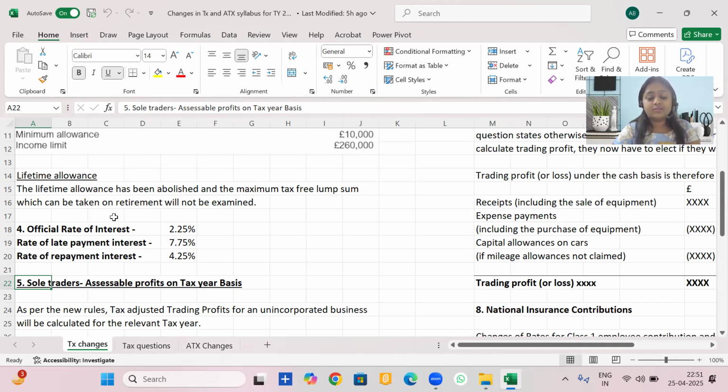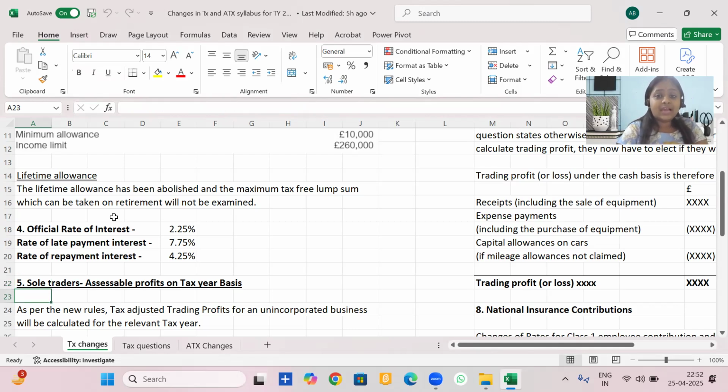The rate of repayment interest, when refunds are issued by HMRC. They issue refunds along with interest payments for the delay that took place between when the return was filed and when the refund was issued. That rate has also increased to 4.25%. Now let's go to the next topic where there is a change taking place.